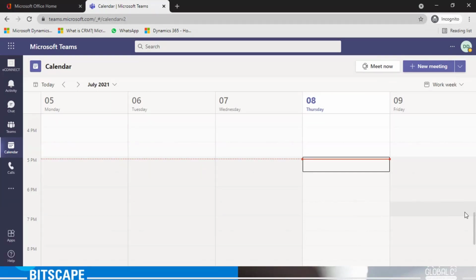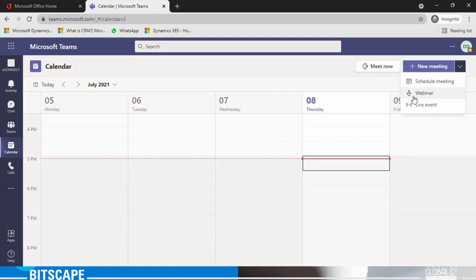All right, the next question I saw is from Prashant: how to add multiple users in a meeting by copying and pasting email IDs. That is also pretty easy. I'm going to share the link for that. But I saw Alpesh priorly asked about the calendar new meeting option, and whether webinar is also available. Yes. I went to my calendar, and here I have the option of new meeting. If I click on new meeting, it is directly the Teams meeting that you're scheduling, but in case of a webinar, you can select webinar like that. Live event is also possible. So that's how it works.